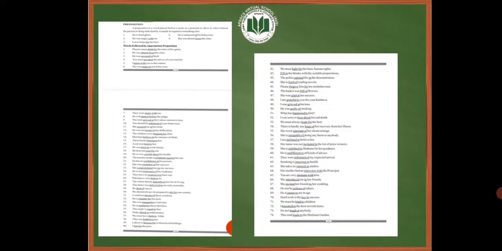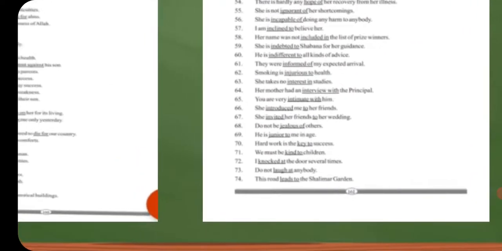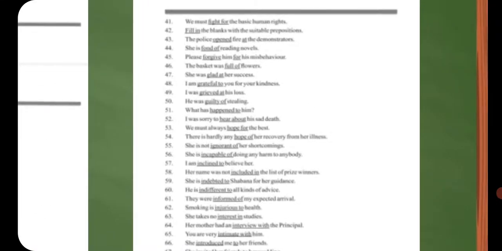Now this is our exercise which is there on page number... It's a bit blurred. Okay, so here we have the exercise on page number 160 and 161. There are several phrasal verbs here and they have been used in the sentences. Let's suppose we use fight for. We must fight for the basic human rights.